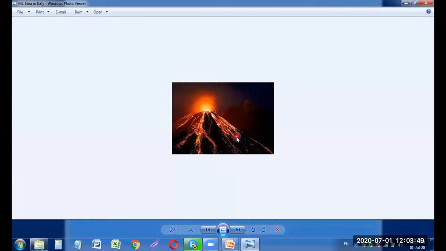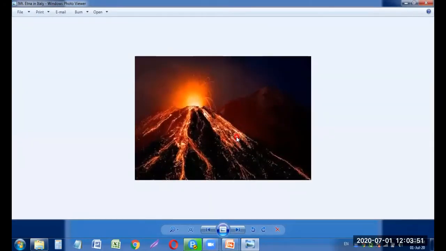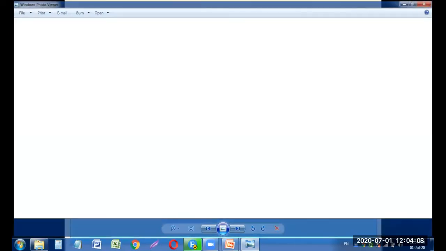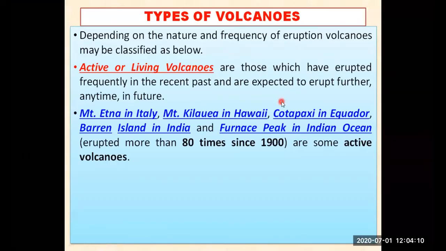ये जो आप देख रहे हैं आपकी स्क्रीन पर, that is an active volcano. मतलब यहाँ इस वोल्केनो से बार बार, वोल्केनो से क्या निकलता है बाहर? मैग्मा. Lava is coming out time and time again from this particular volcano. ये वोल्केनो से लावा बार बार बाहर आता है. That is why we used to say that it is an active volcano in Italy.